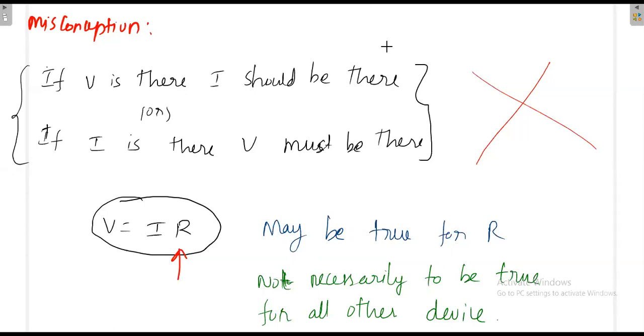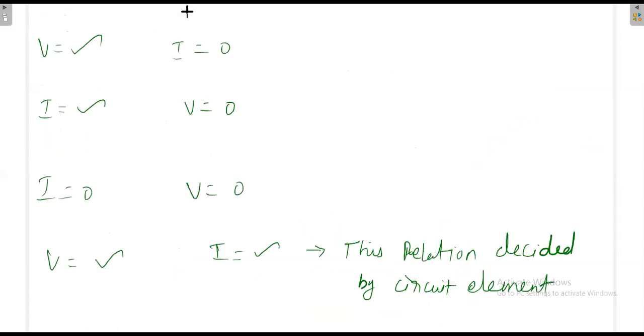For example, a battery. The battery has some voltage. If you are not connecting the battery to external devices, what is the current flow from the battery? Simply zero. If you have an AAA battery, and you connect it to an external device like a bulb, then only there will be a current flow. Then you have voltage as well as current.